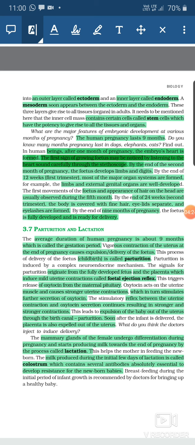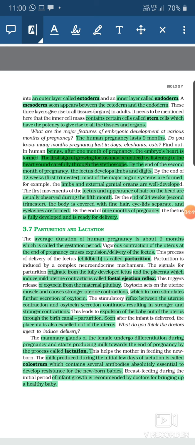Now, breastfeeding during the initial period of the infant's growth is recommended by every doctor, and it is essential for bringing up a healthy baby. As mother's milk contains many antibodies, it is nutritious, and it is as per the baby's requirement. So doctors advise every female to feed the infant with her own milk.